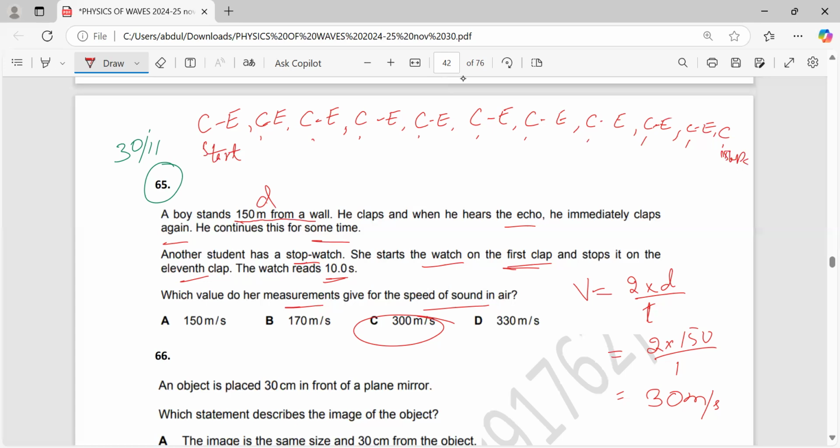So 1, 2, 3, 4, 5, 6, 7, 8, 9, 10. So total time is 10 seconds. So one clap echo time will be equal to 1 second. So that's why 2 times 150 divided by 1, answer will be 300 meters per second. How much will it be? It will be equal to 300 meters per second. So correct answer is C.